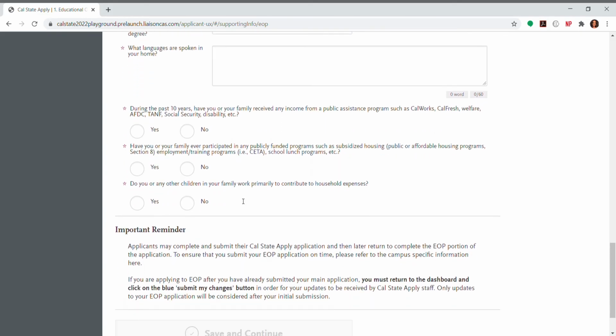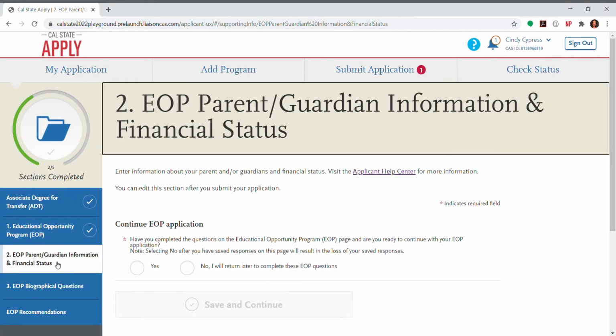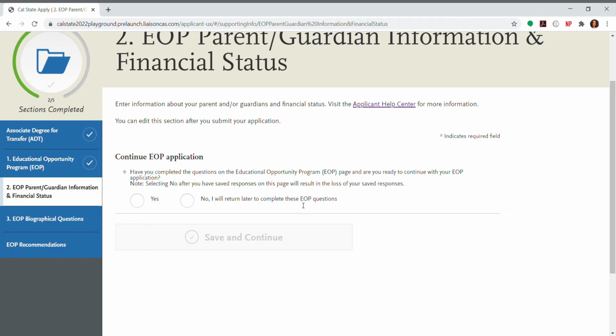It's also going to ask if you've received any income from public assistance, such as CalWORKs, CalFresh, welfare, etc. Have you ever participated in any publicly funded programs, such as subsidized housing? And do you or any other children in your family work to contribute to household expenses? Once you complete this first part of EOP, then it's going to bring up 3 more sections. This second section, EOP parent/guardian information, you're going to say, yes, I want to continue.